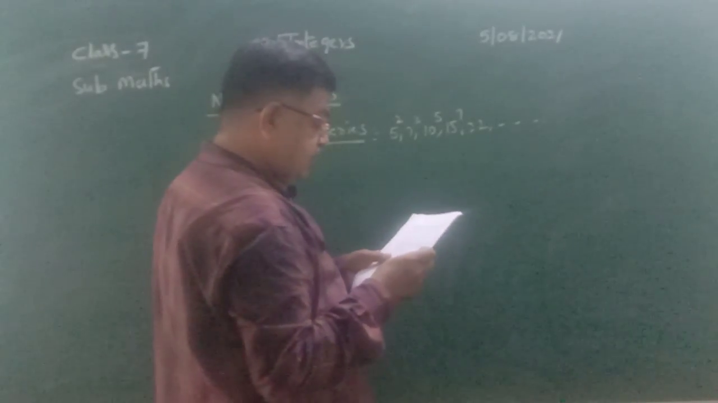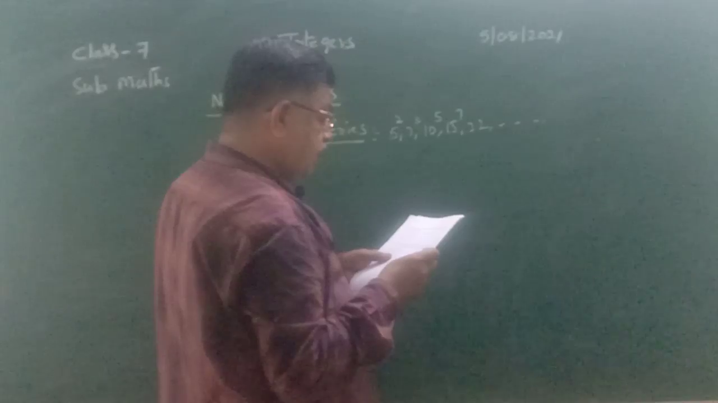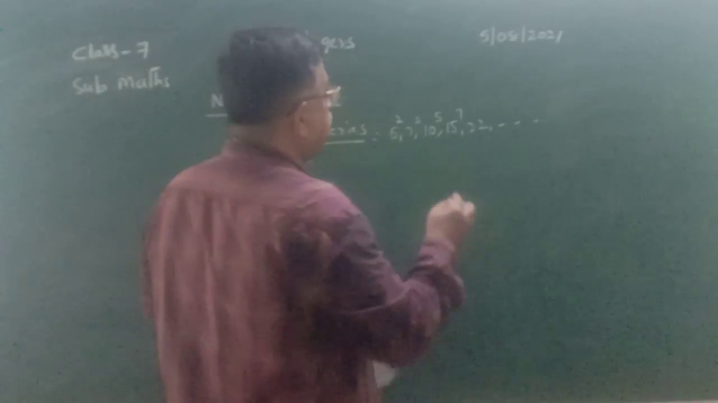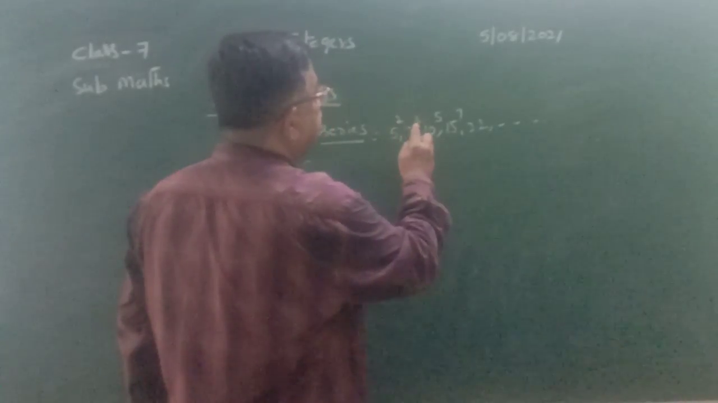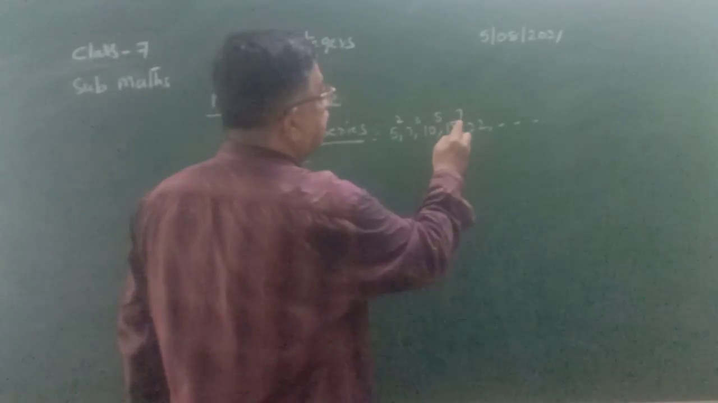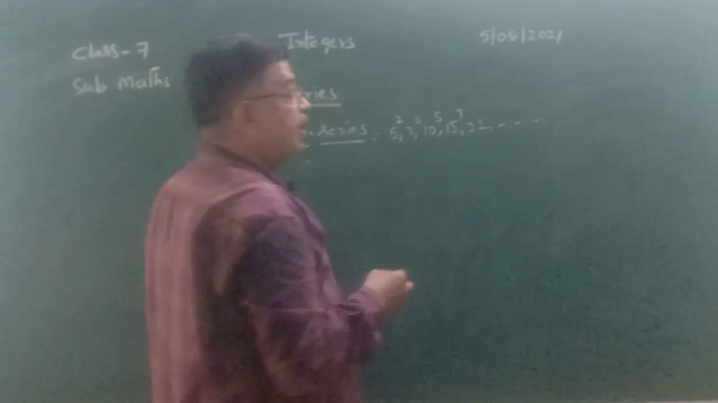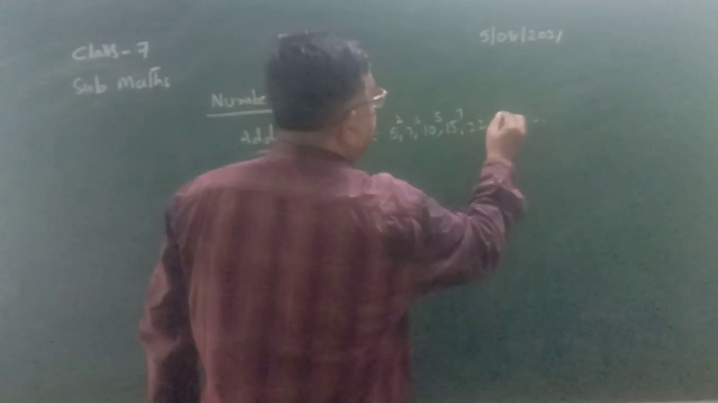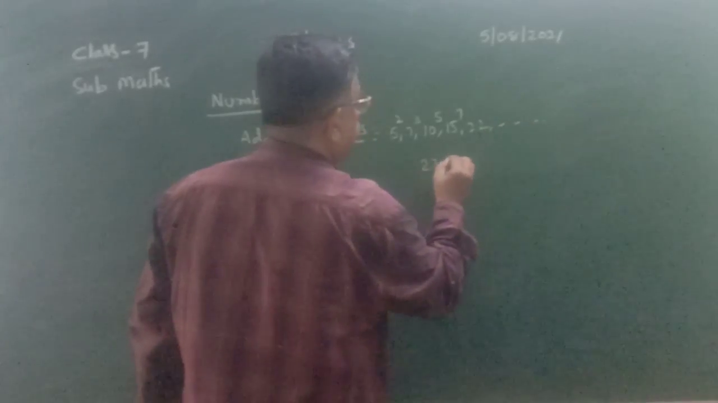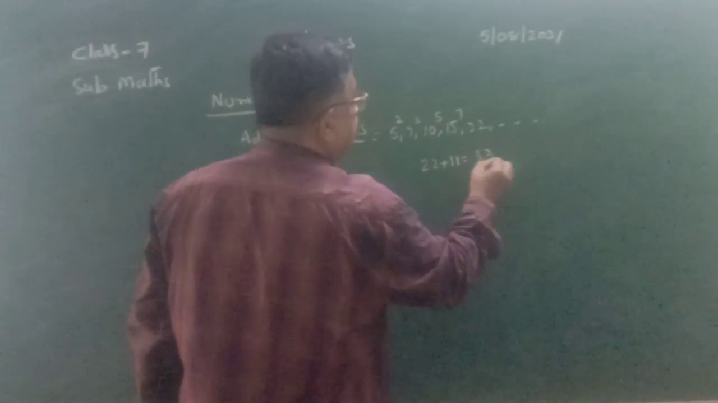And the next number is... prime numbers are added. 2 is a prime number, 3 is a prime number, 5 is a prime number, 7 is a prime number. The next prime number after 7 is 11. So the next number of the series is 22 plus 11, which equals 33.